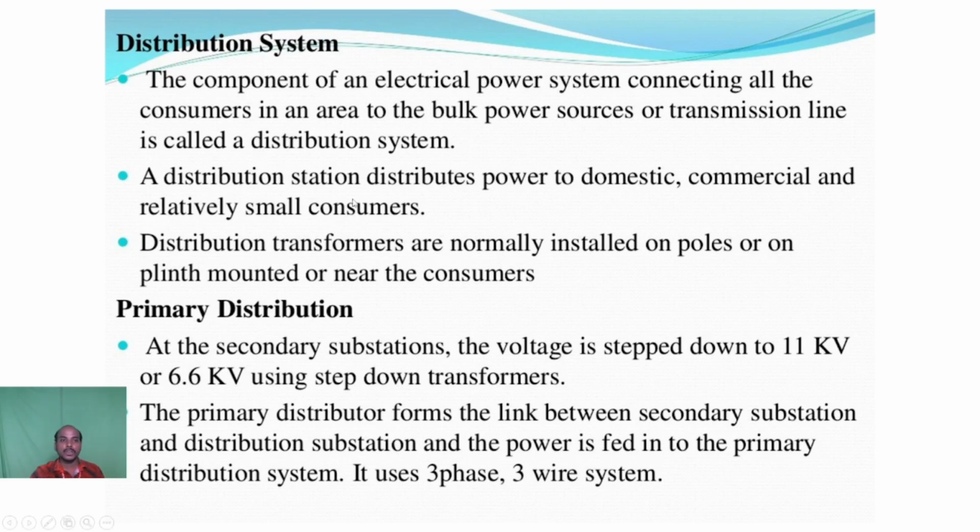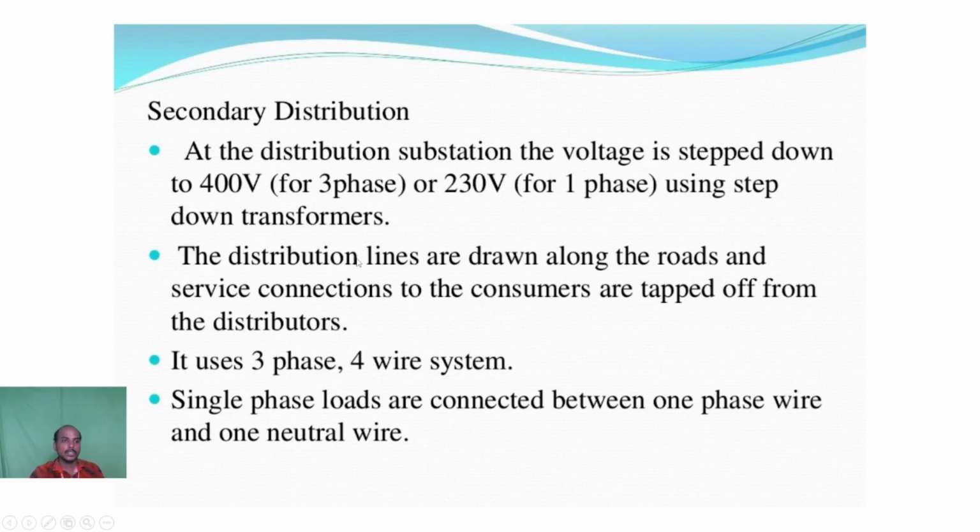With the help of the distribution transformer, the power is distributed to the consumer. In the secondary distribution, the output will be around 400 volts for three phase and 230 volts for single phase.